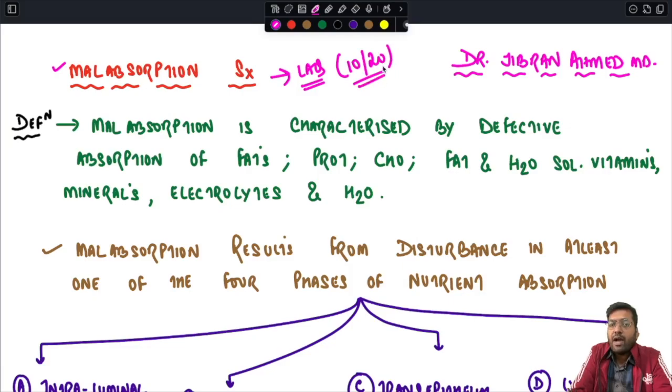Why is it very important for you to go through this lecture? Because this is not given nicely anywhere. Very importantly, there are a number of entities under the umbrella of malabsorption syndrome, so it is not possible for you to individually discuss the entities in the exam, because for a 10 or 20 mark question you can spend at the most 15 to 20 minutes. You cannot spend more than that.